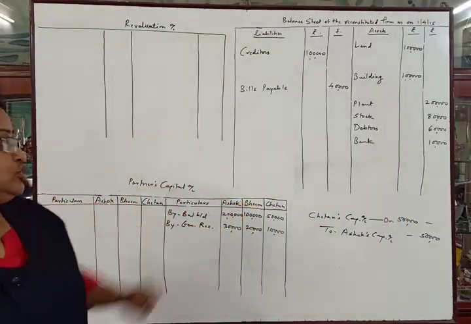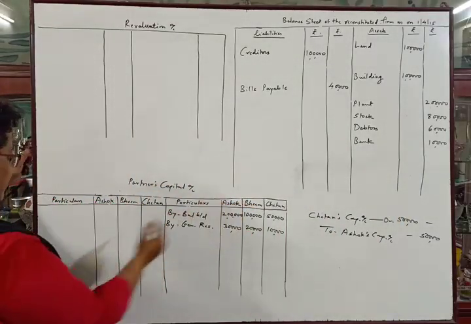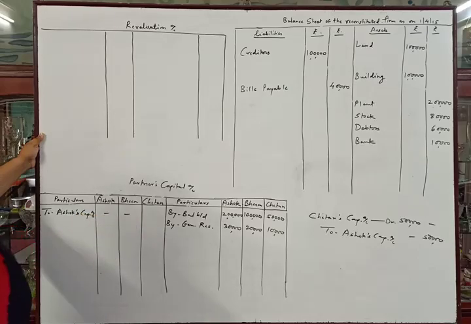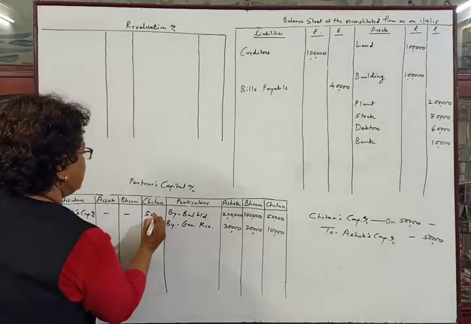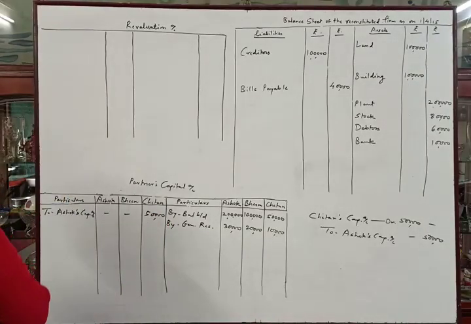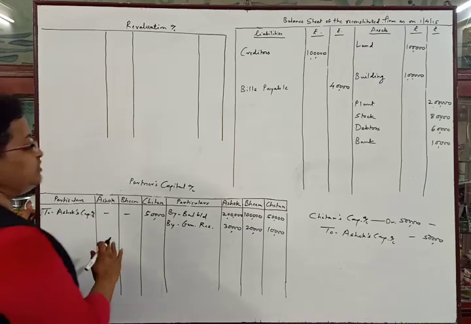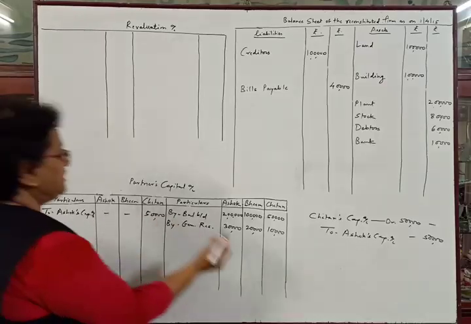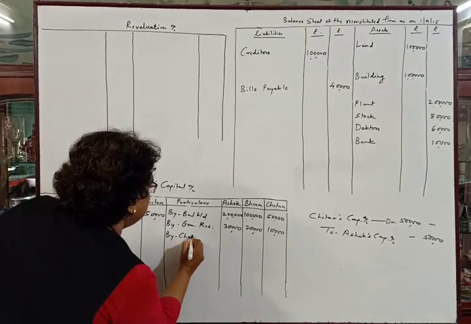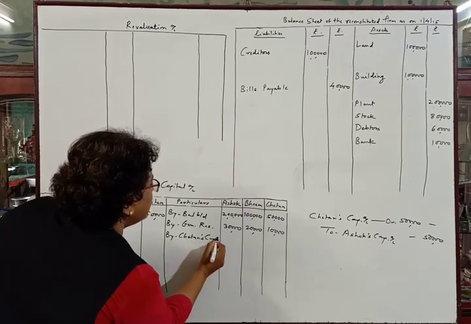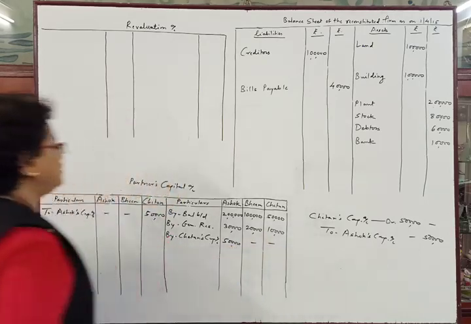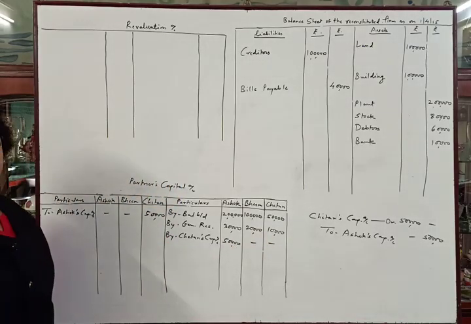Now we will make the posting of this entry into the capital account. Chetan's capital account should be debited to Ashok's capital account. The amount will be in Chetan's column, rupees 50,000. Then the second posting: the debit side of Chetan's capital account, Ashok's capital account, and the credit side of Ashok's capital account by Chetan's capital account. In Ashok's column, rupees 50,000, dash in other columns. The first adjustment has been solved.